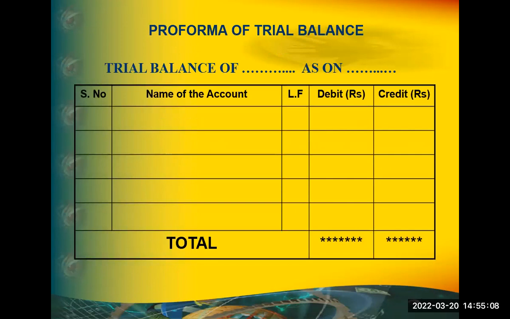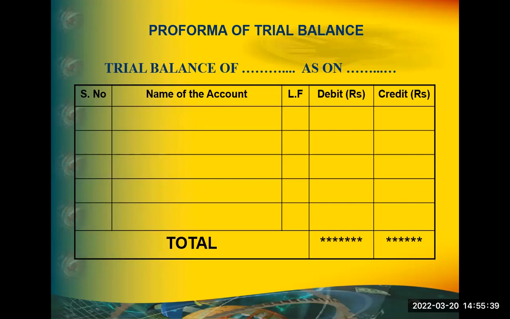Why do we prepare a trial balance? To check the arithmetical accuracy of the books of accounts. What do you mean by arithmetical accuracy? Plus, minus. I have written 10 items. Those days it was only manual calculation. Today, if I ask somebody to calculate 2 plus 2, immediately he takes a calculator and tells 4. But those days, 1974 plus 3498 had to be added only manually.